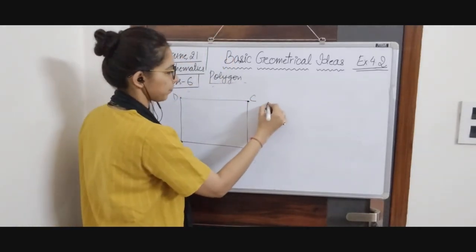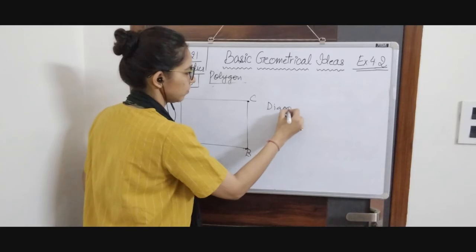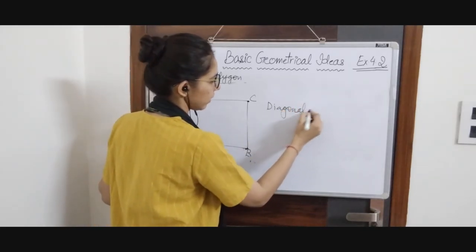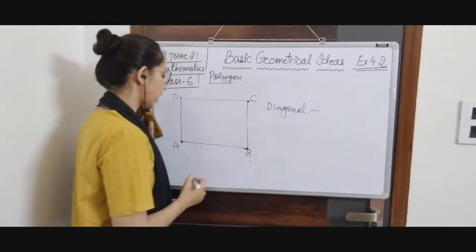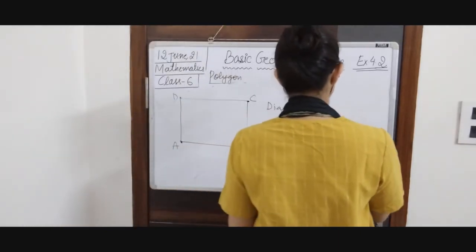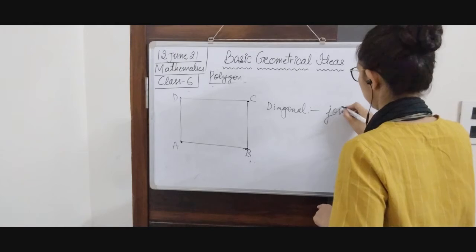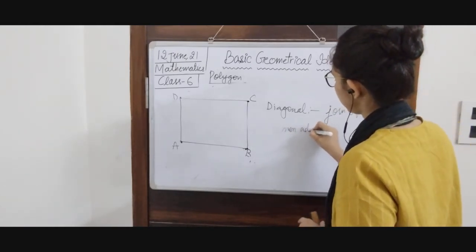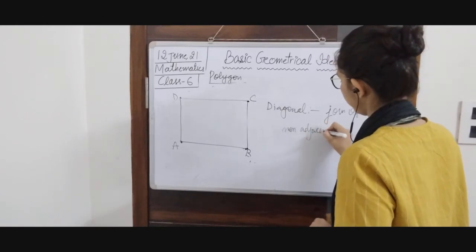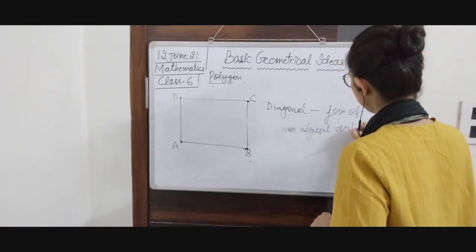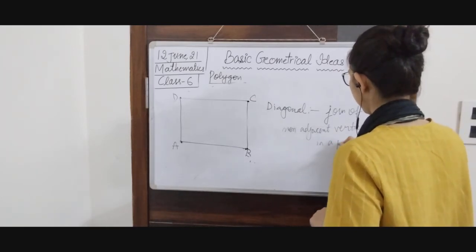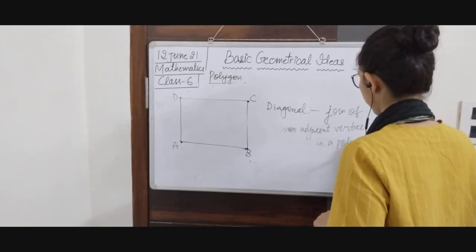Diagonal is, this term we will be using again and again. Diagonal is the join of non-adjacent vertices in a polygon. Okay? In a polygon.